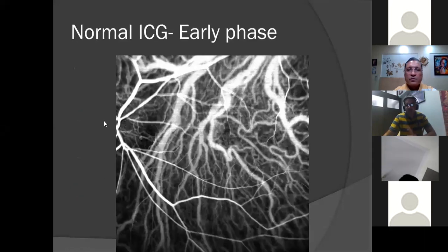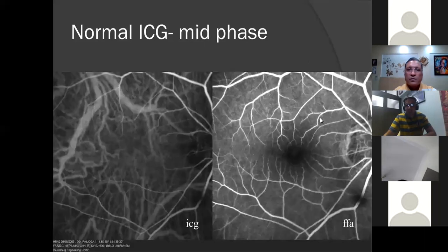Now, describing in a quick way, the early phases of a normal ICG. This is a very normal ICG. Here you can see the dye is nicely filling the large choroidal vessels, which are very prominent here. As the time passes, this is the mid phase of the ICG. This is ICG, this is an FFA. You can see the mid phase of the ICG. You can see the larger choroidal vessels. The fluorescence is slightly reducing compared to the earlier frames.